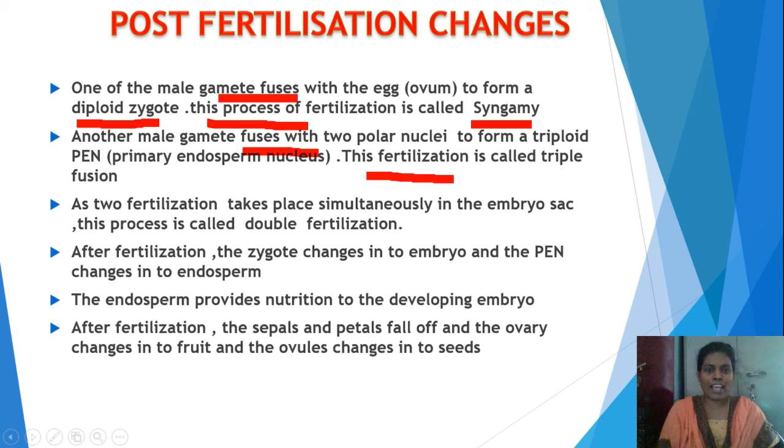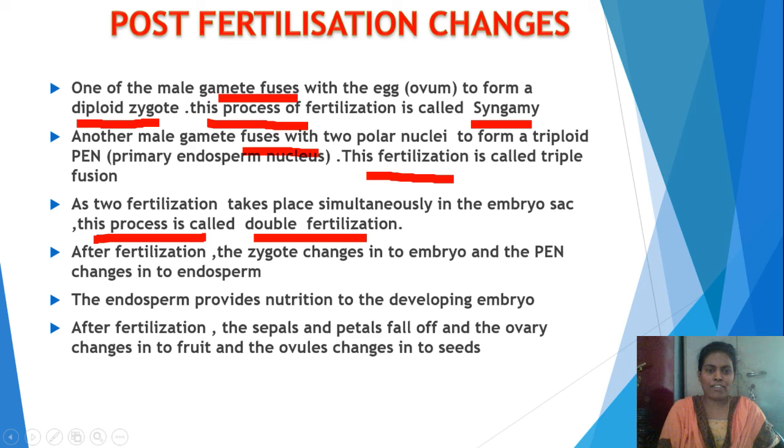Another male gamete fuses with the two polar nuclei present inside the embryo sac, which is called triple fusion. As two fertilizations take place in the embryo sac, this process is called double fertilization.